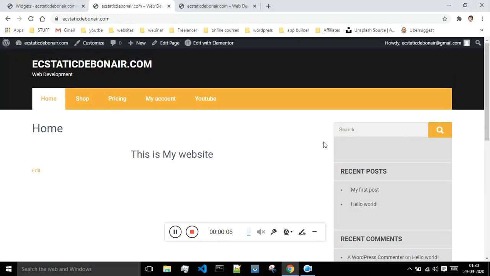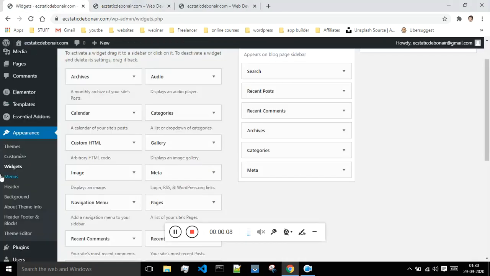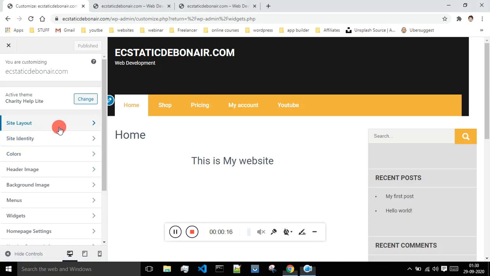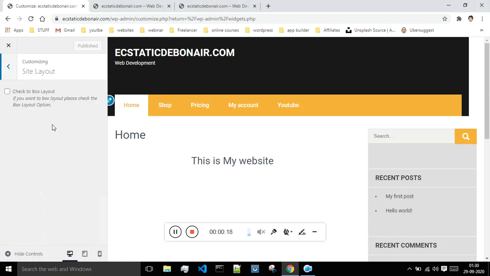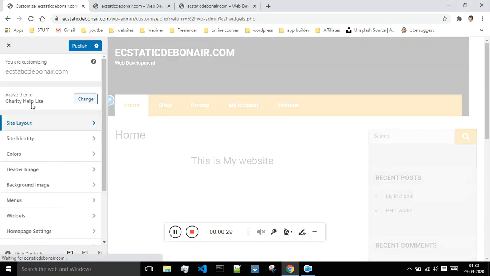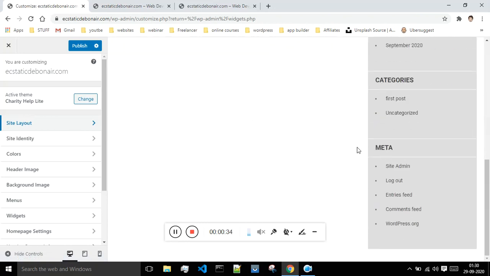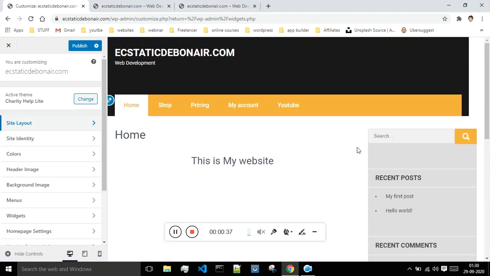So okay guys, so basically this is how our website looks. So in this class we will see how to customize this website. Okay, so in order to customize, go to appearance, and under appearance click on this customize option. Okay, so first option what we have is site layout. So let's see what happens. So basically over here it was supposed to give us some layouts which we could select, but as of now this is the theme which we have selected, so it is not having any layout, but few sites they have the layout which you can change.